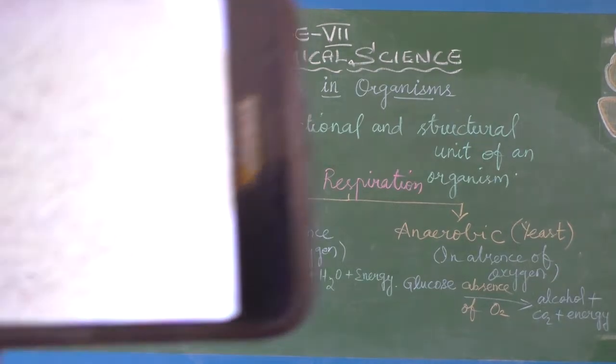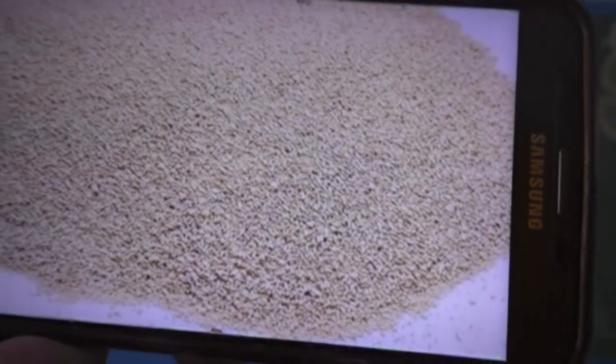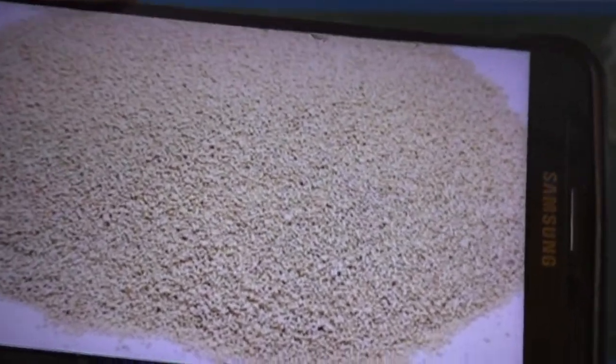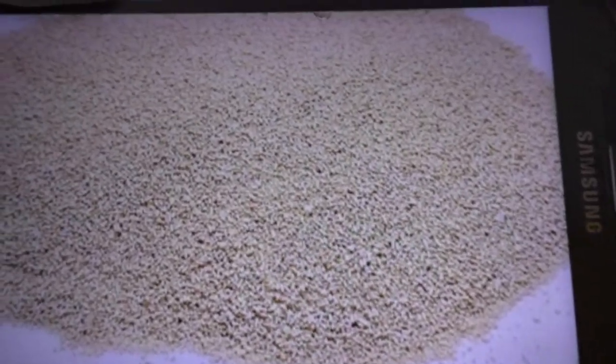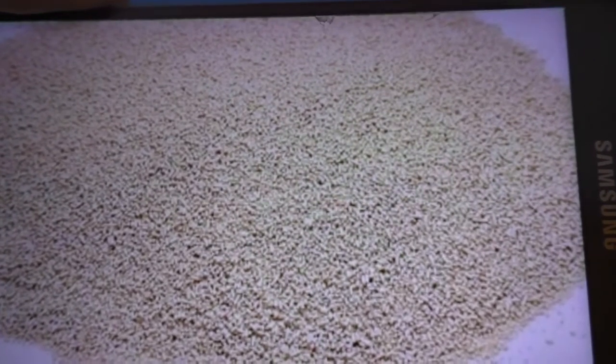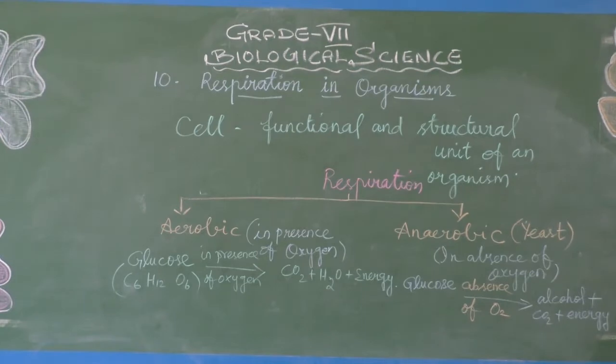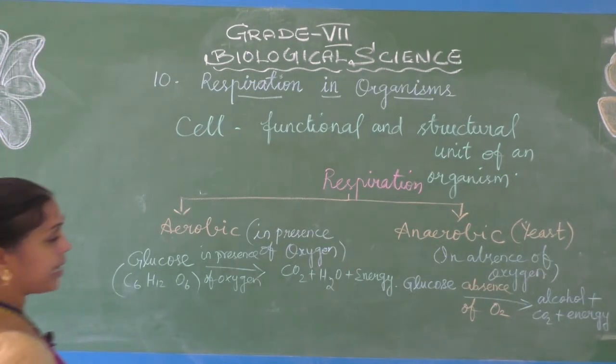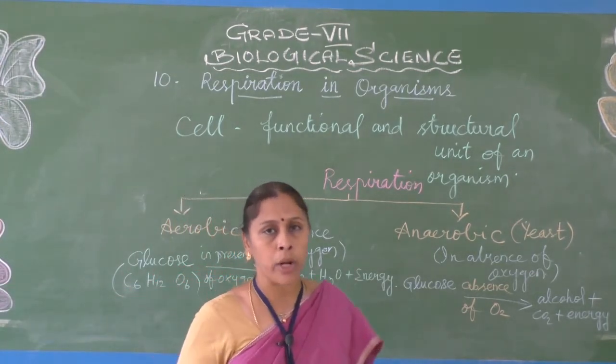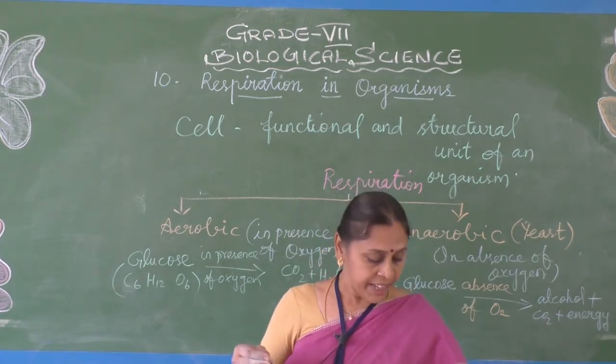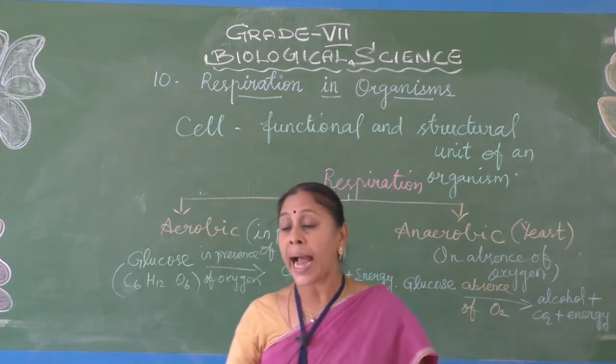In bakeries, this dry yeast is powdery in nature and somewhat sandal in color. You can even get the dry yeast in a supermarket. And if it is put in water, it will get activated.